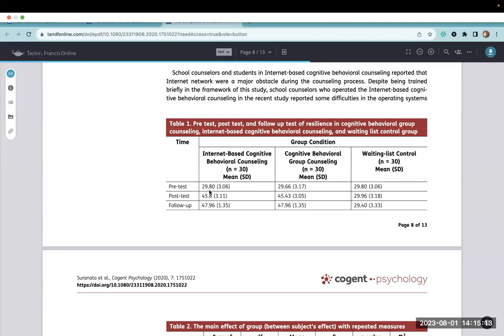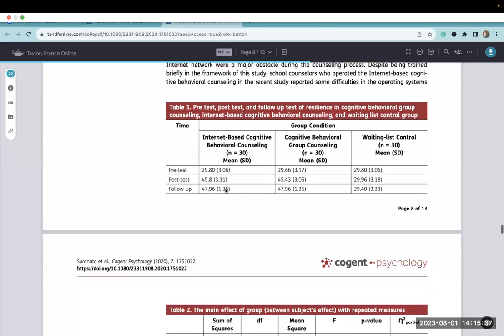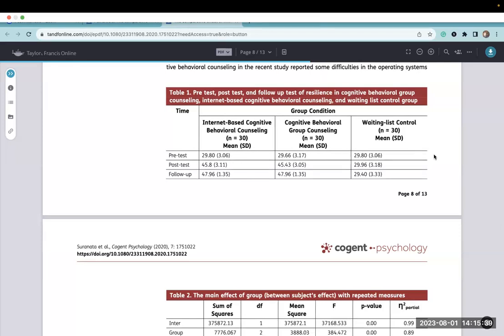any significant differences. If there were significant differences in the pretest, I would have to consider running an ANCOVA, because if one group is more anxious than the other group, I can't then just compare the post-test and just subtract the 2, right? Because if they start out at different places, I have to adjust for that pre-existing difference using the covariance. In this particular case, though, it looks fairly similar. And then we have our post-test and our follow-up.